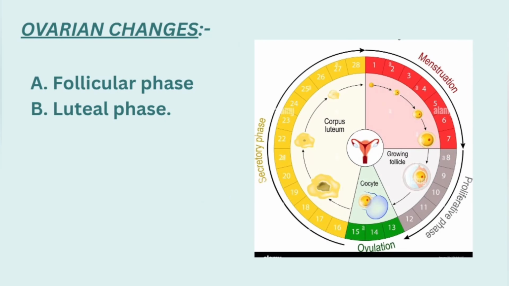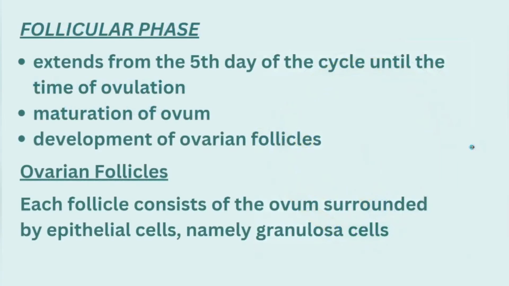Ovarian changes are, first, the follicular phase and, next, the luteal phase. What happens in the follicular phase is proliferation of the granulosa cells, and the development of the ovum takes place. So the follicular phase is also known as the proliferative phase. The follicular phase extends from the 5th day of the cycle until the time of ovulation. Ovulation takes place on the 14th day after the LH surge. Till then, the follicular phase takes place.